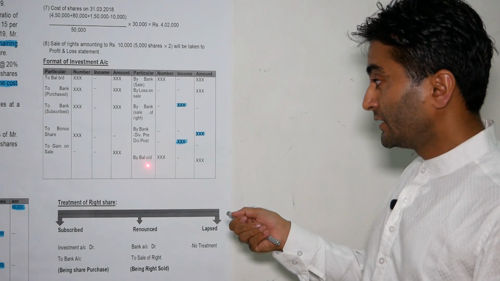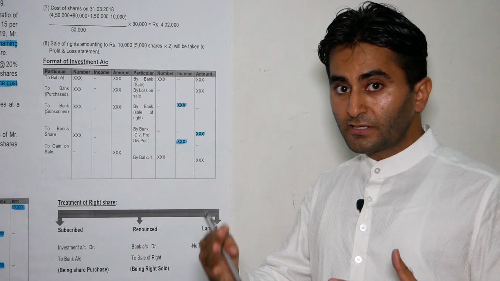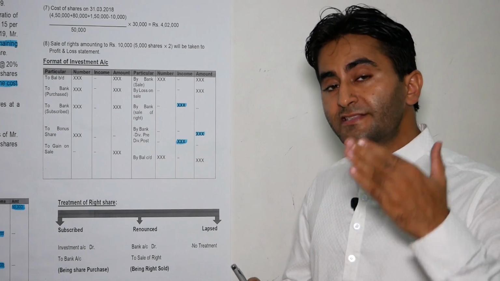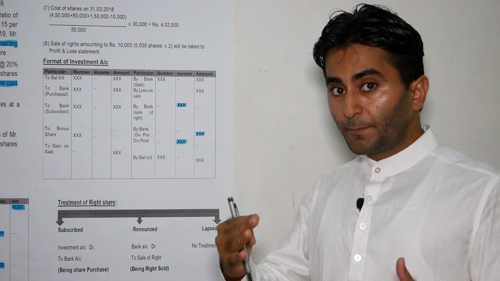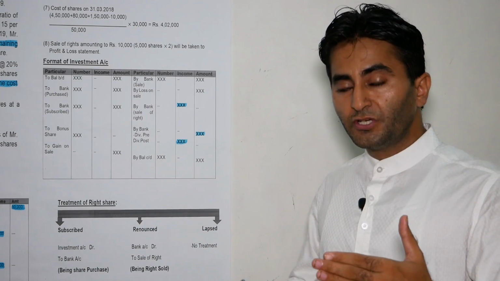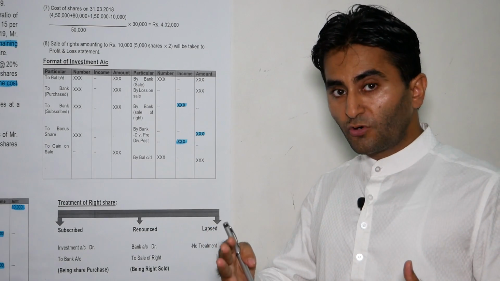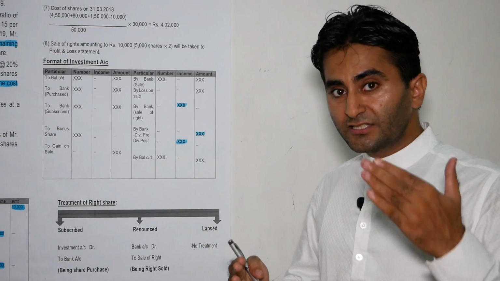By balance c/d. Balance c/d will be the cost or fair value, whichever is lower. If instead of an income column we prepare a dividend column, then sale of rights will directly transfer to the profit and loss account. ICAI, the Institute of Chartered Accountants of India, does this alternative.